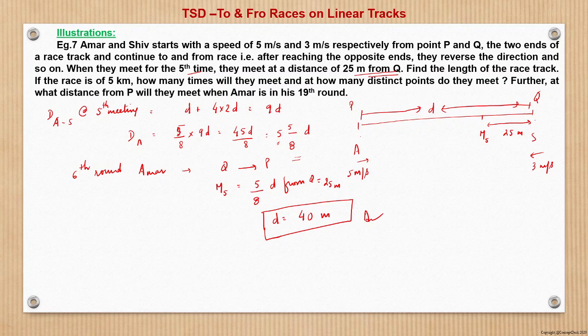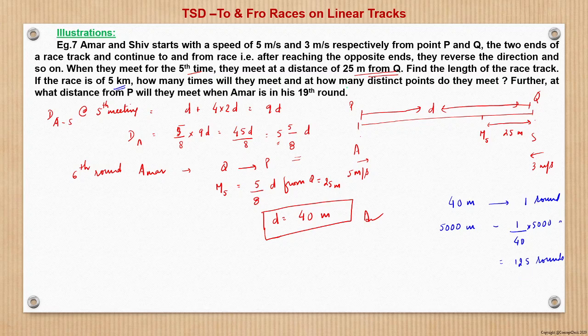Now after this, the problem says a race is of 5 kilometer. How many times? So 5 kilometer. That is 40 meter means one round. So 5 kilometers, 5000 meter, means 1 by 40 into 5000 rounds, which is nothing but 125 rounds. So the winner will have to take 125 rounds. And who will be the winner? That we know. Amar will be the winner because Amar is faster here. So when Amar completes 125 rounds, he will be the winner.